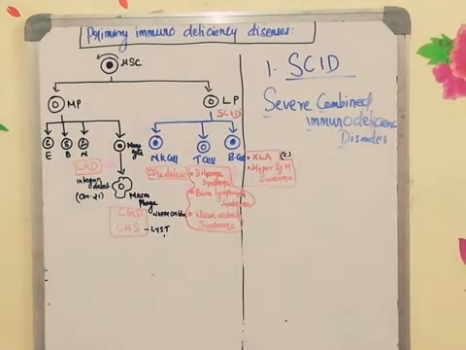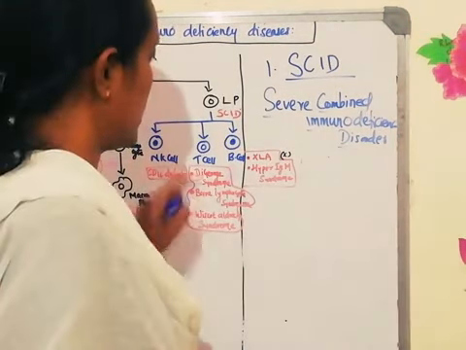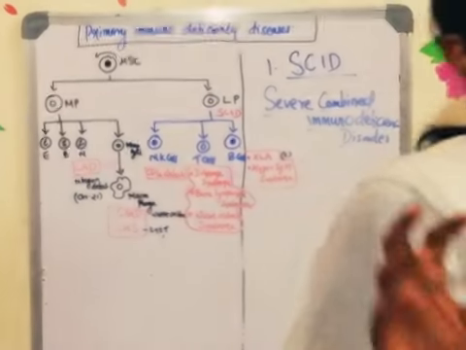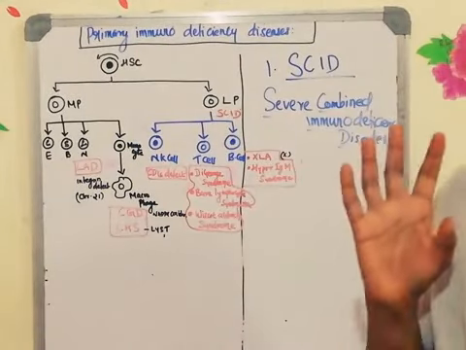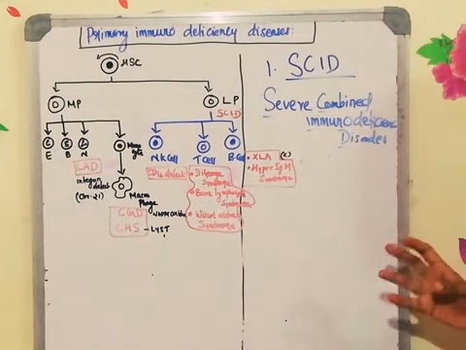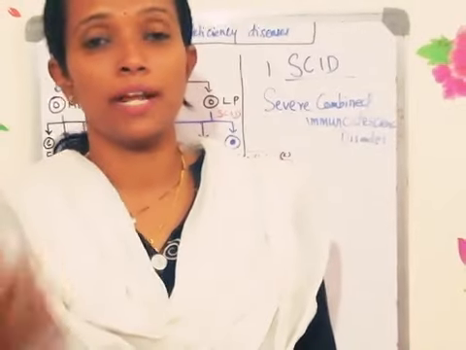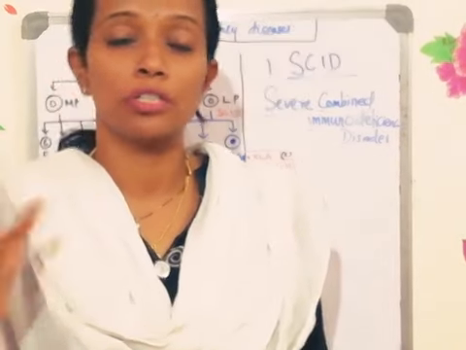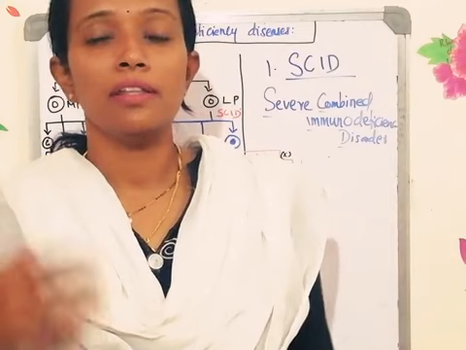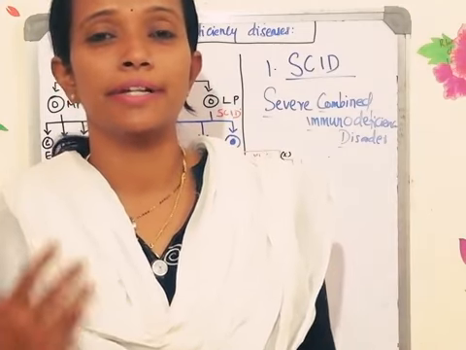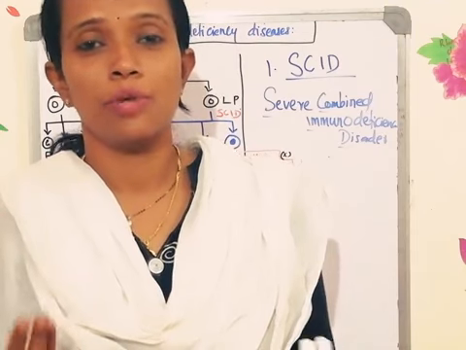So the class 2 transcription activator will be absent in this case. You know that all the antigen presenting cells will have the class 2 MHC molecule, whereas class 1 MHC molecule is present on all the nucleated cells. So in this case, the antigen presenting cells don't have the class 2 MHC molecule.